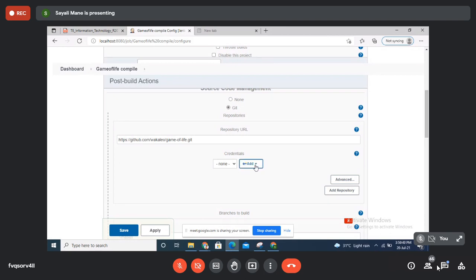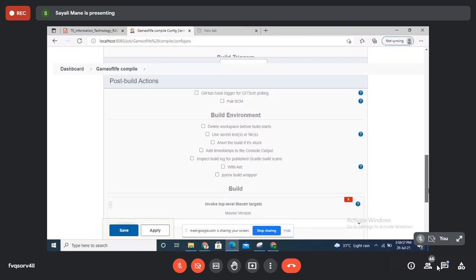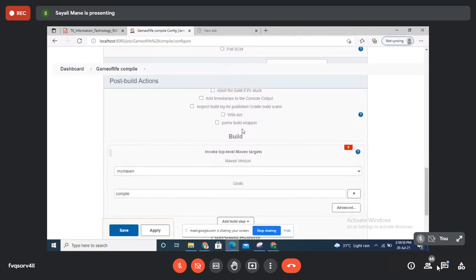I have added, so that is why it's not. Just wait a minute. No, don't click add one. Just simply paste the link and then click on the build, my Maven, compile, save it, and then compile it, and then just check.